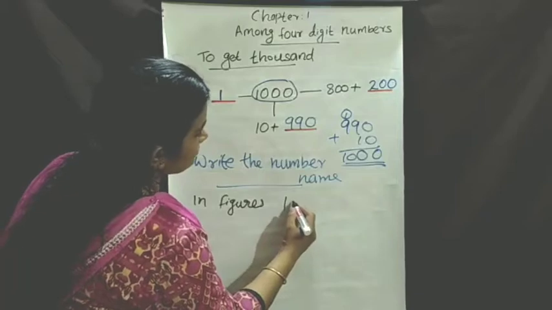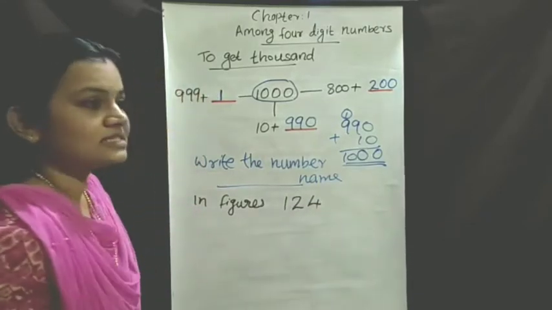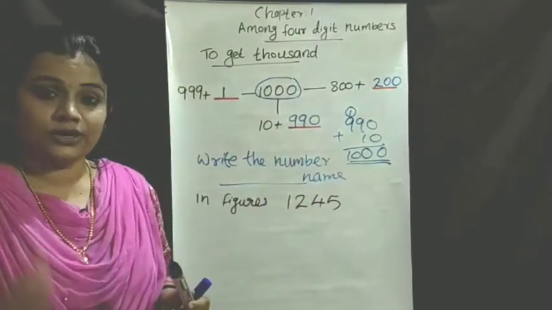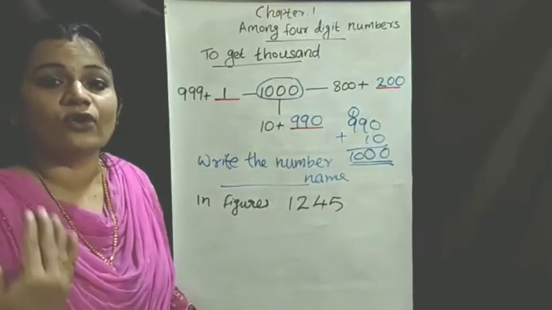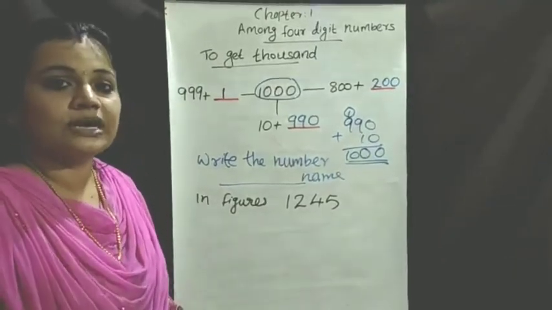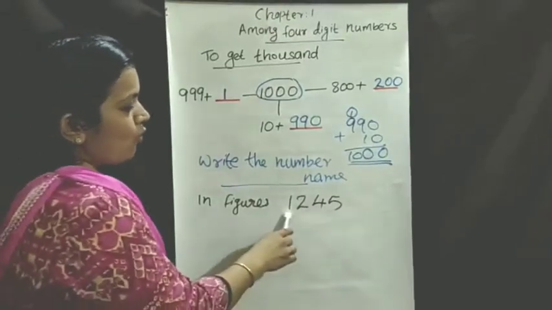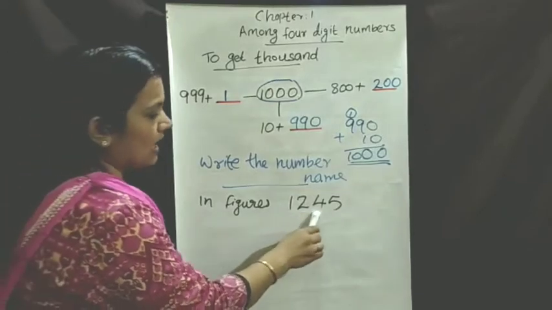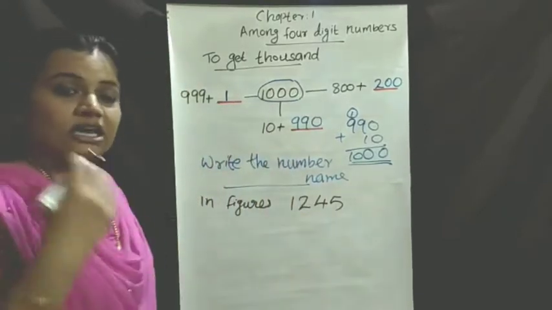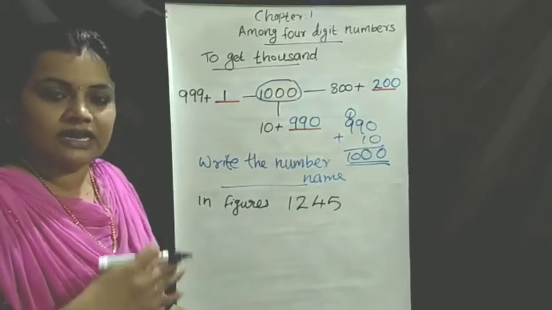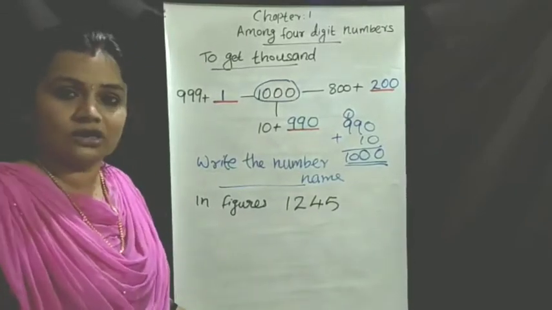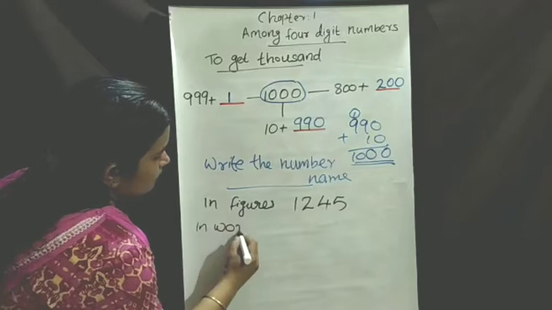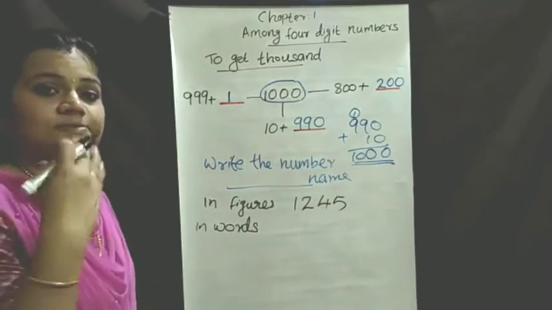The first question: how to read this? We already learned how to read 4-digit numbers. Then read this, 1245. How to read it? We already learned the spelling of 1000, 100 and 45. Everything you learned. Then simply we write it in words. Words means you write the spelling.